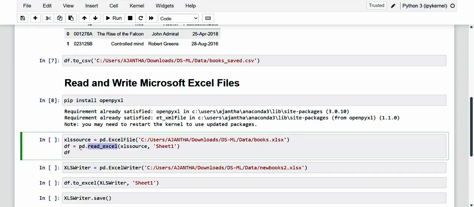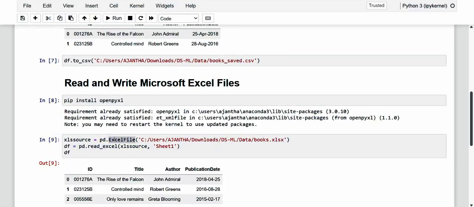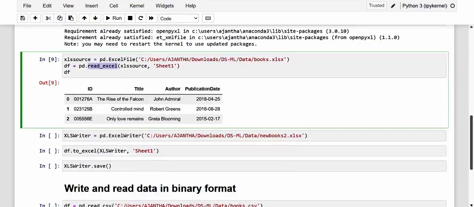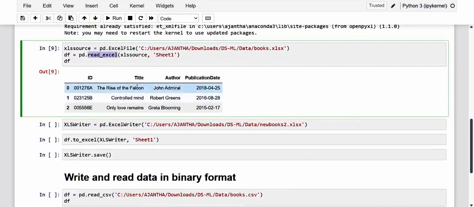So this is how we first of all locate it, and by using read_excel it is just reading the data, and when we call the df, of course we are able to see it. So the result corresponding to that is the exact data frame.